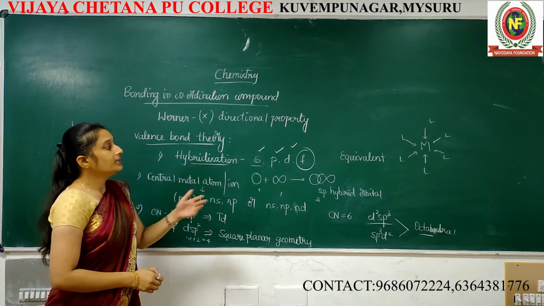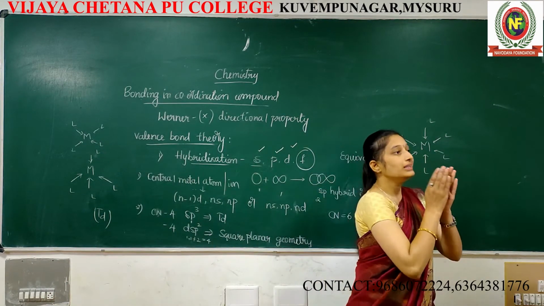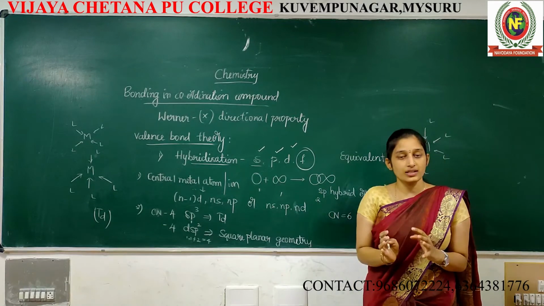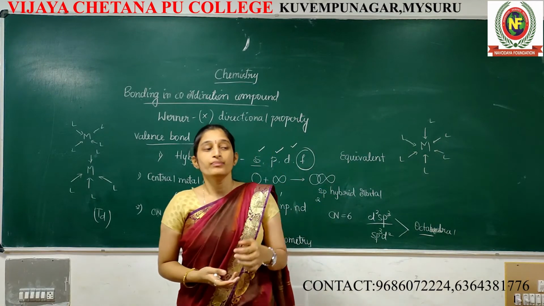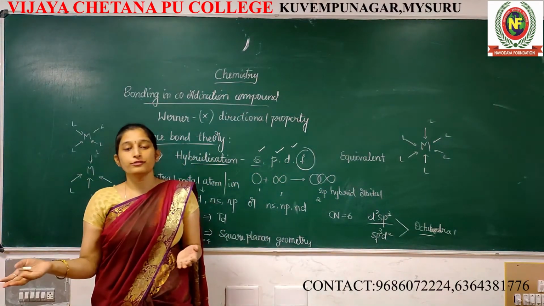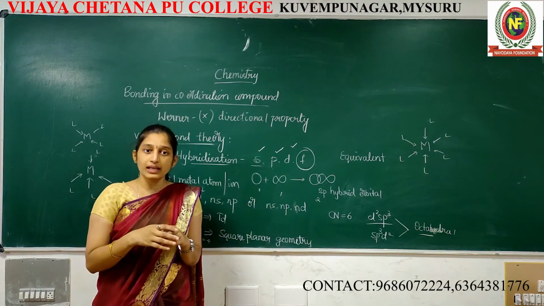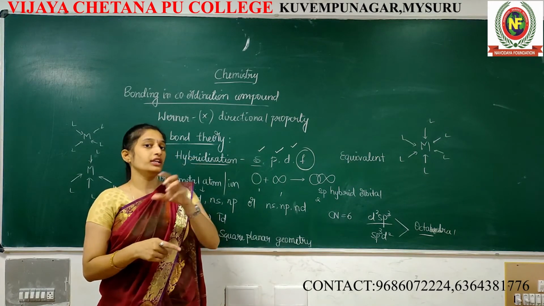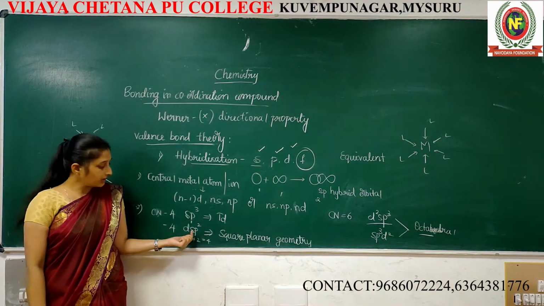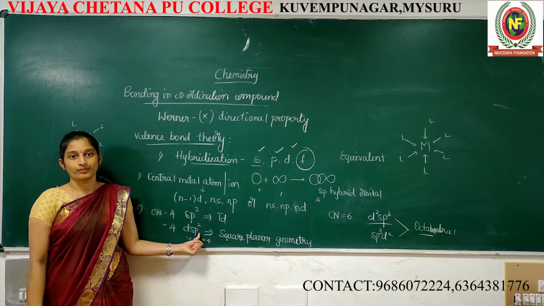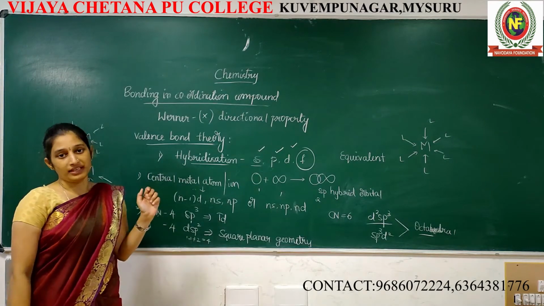This is regarding direction. In valence bond theory we are going to deal with hybridization. Hybridization is nothing but mixing of atomic orbitals. Here mixing means s orbital of different energy, p orbital of different energy, d orbital of different energy. In this process we mix all these orbitals in definite proportions. There is a limitation: sp3, or d1 s1 p2, dsp2. This process of mixing we call hybridization.